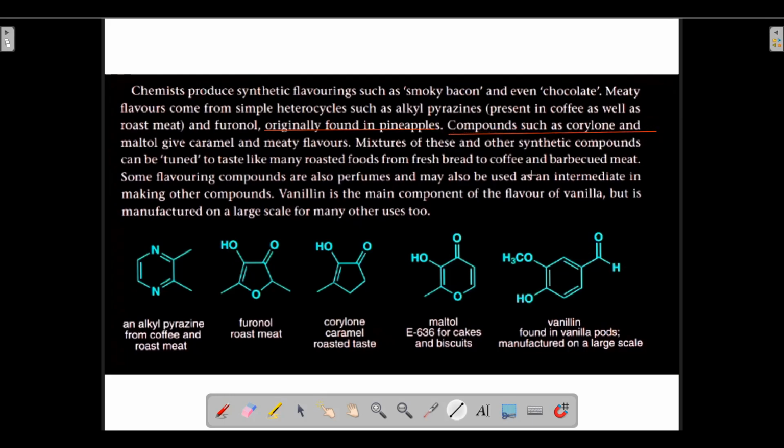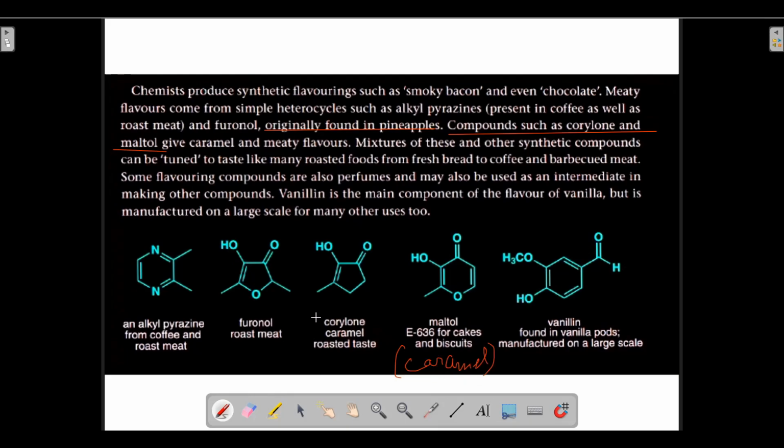Compounds such as corylone. Now what is the structure of corylone? You can have a look, this is the structure of corylone. So compounds such as corylone and maltol. What is maltol? Maltol's structure is something like this. This maltol gives a caramel-like flavor to the compounds. It is used for cakes and biscuits, labelled E636. This maltol is used for flavoring cakes and biscuits, and it has a caramel type taste.